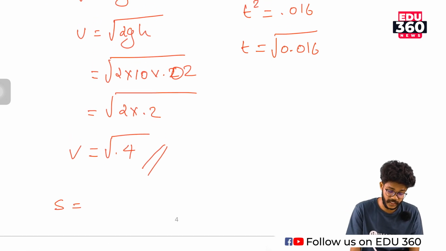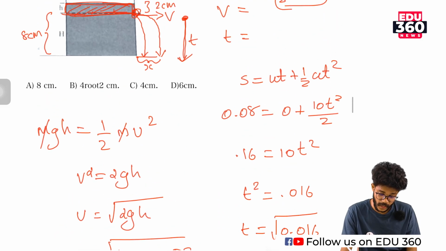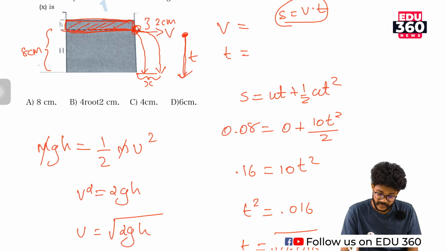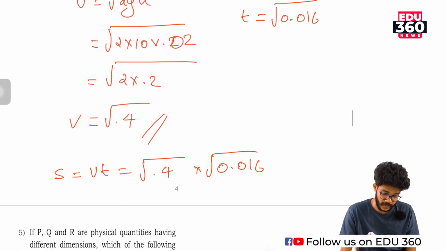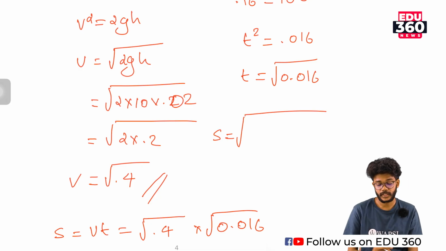S is equal to vt, which is equal to root 0.4 into root of 0.016. So when we multiply this, 4 into root of 4 into 0.016, S is equal to root of 4 into 16, that is nothing but 64.